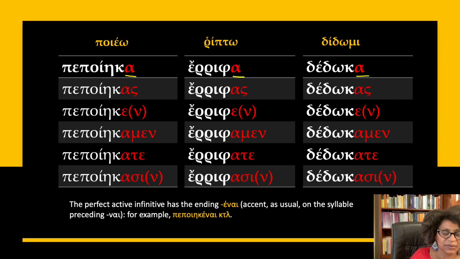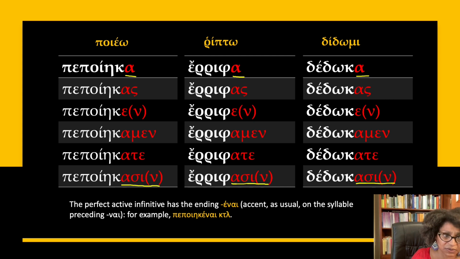And as I said, you can see that the endings are effectively the same endings as the weak aorists, the ones that have the alpha, only that the third person plural is going to have a primary ending, asi, as opposed to san, which would be the aorist ending, the secondary ending.